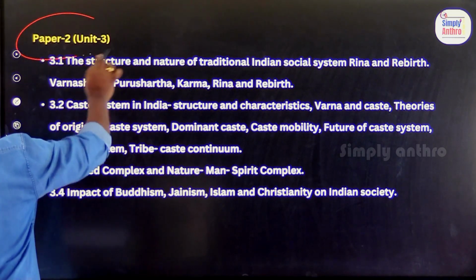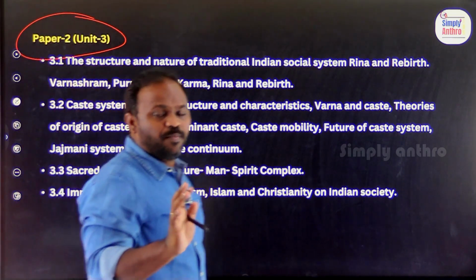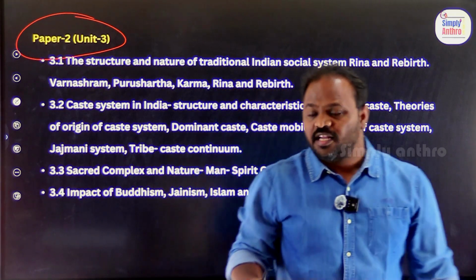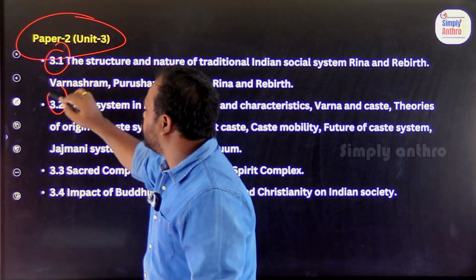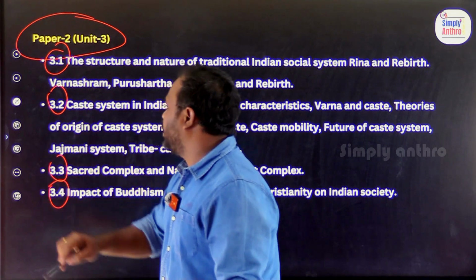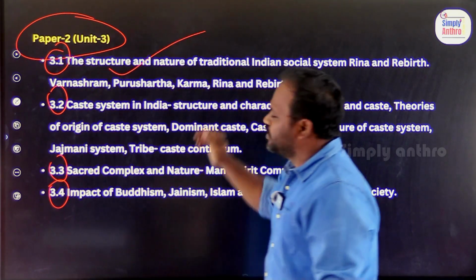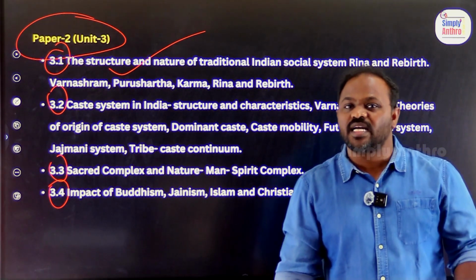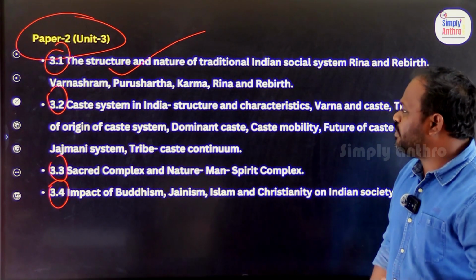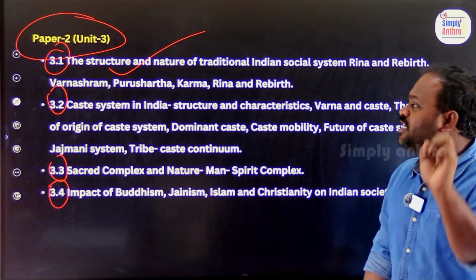Next, paper 2, unit 3. Very, very important, very, very easy. It again has subclauses, 3.1, 3.2, 3.3 and 3.4. 3.1 is all about the Purusharthas and the Varnashrama system. You know, it is very much important in society and ancient history.